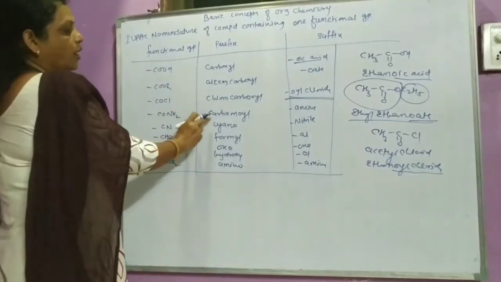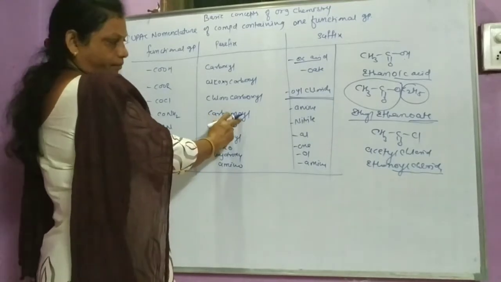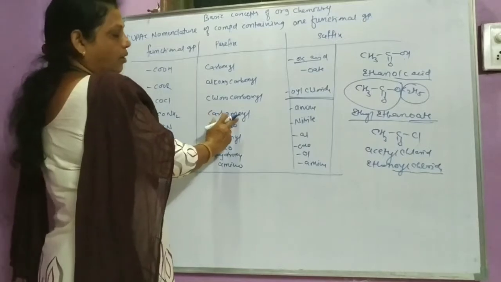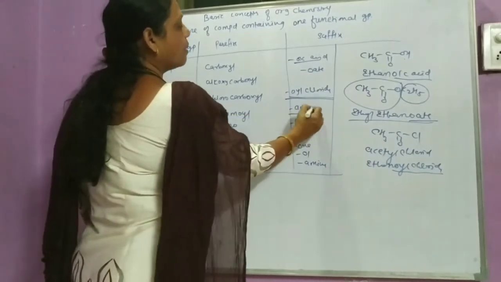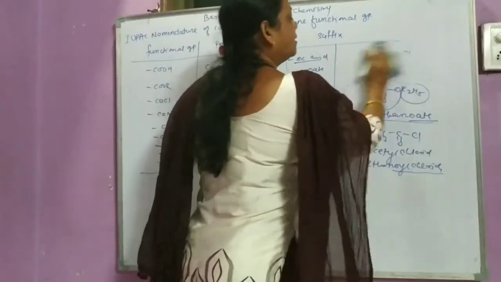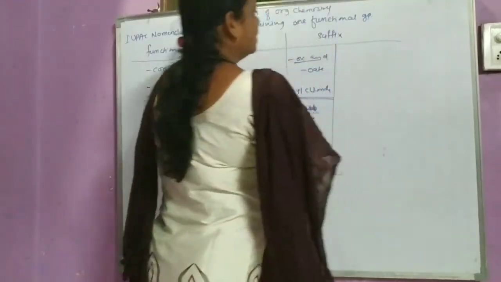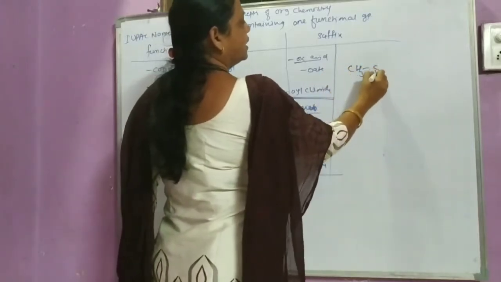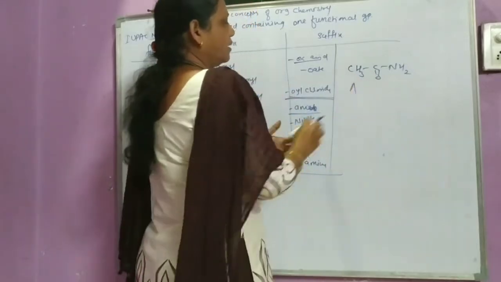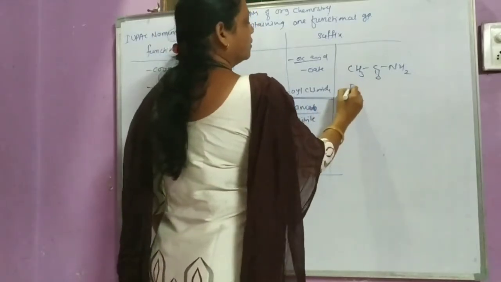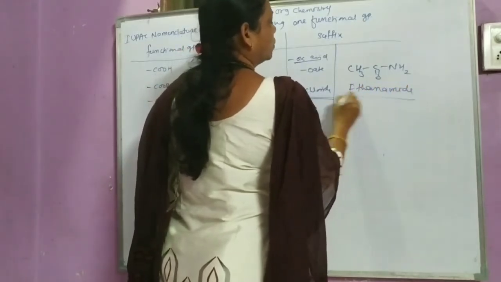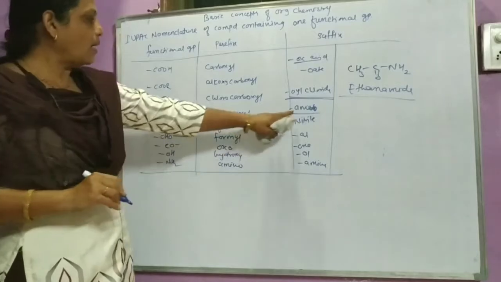Then CONH2 is called carbamoyl. The prefix used in some cases is carbamoyl, or else it is an amide. CONH2 is an amide. For example, again CH3CONH2. This is called ethanamide. So it is an amide.